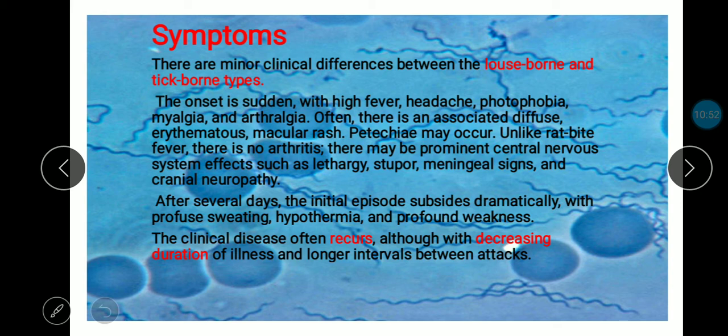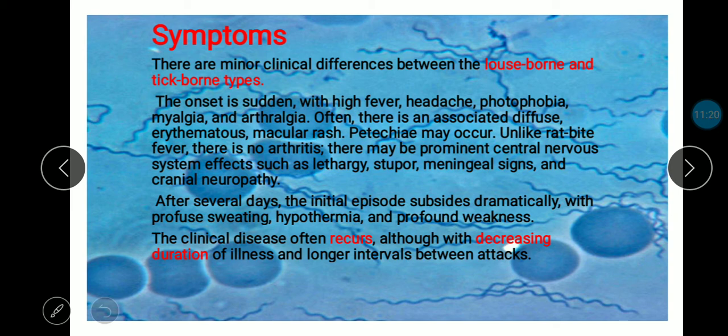Petechiae may occur. Red or purple colored patches may occur on the skin. Unlike rat bite fever, there is no arthritis. There may be prominent central nervous system effects such as lethargy, stupor, meningeal signs, and cranial neuropathy.